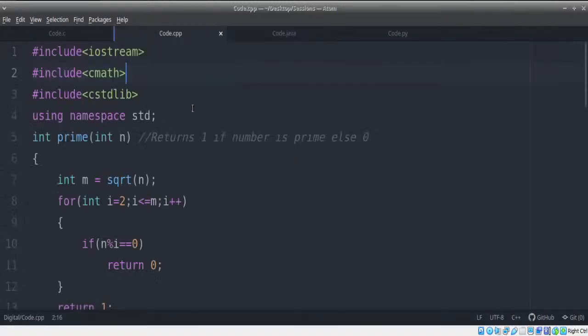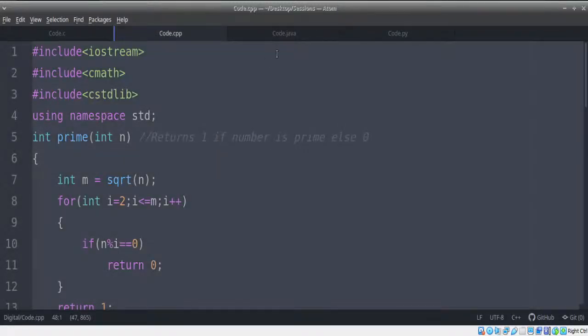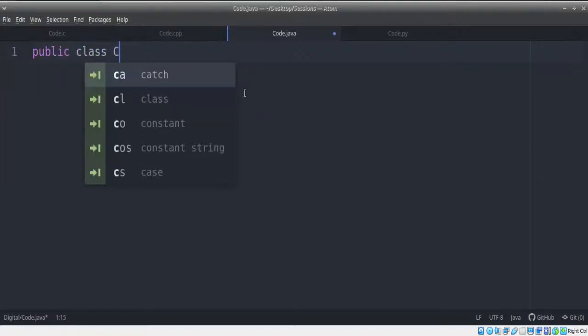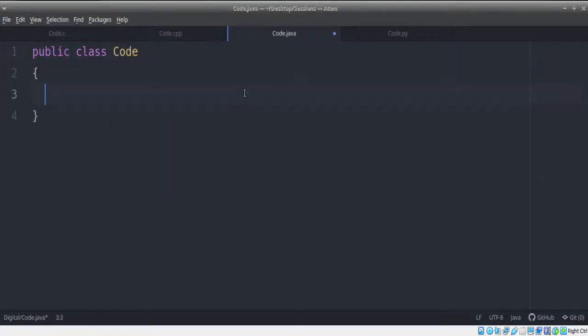Let's start with Java. I'm going to create a public class called Code, which is the same as our file name. We're going to create our main function as well, public static void main of String args. Now, all we need to do is read one integer n.